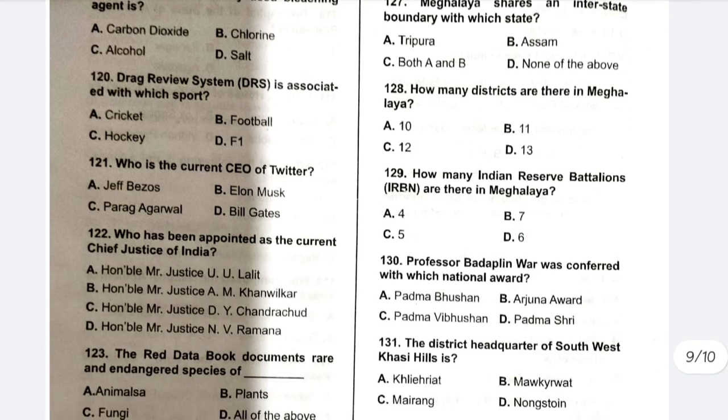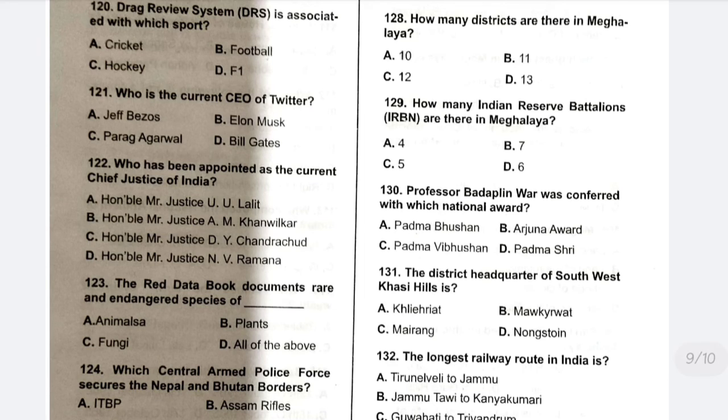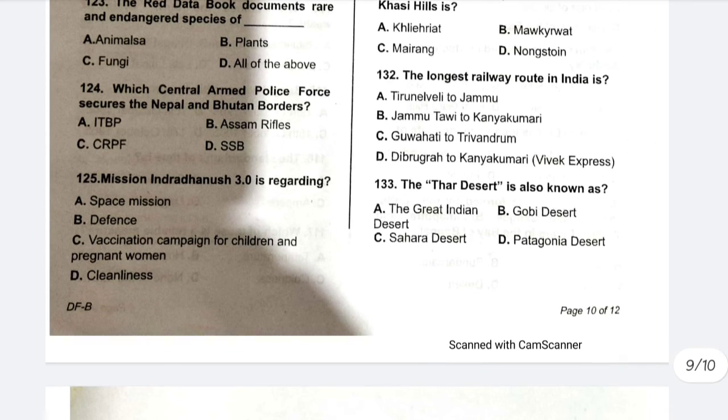How many India Reserve Battalions, IRBN, are there in Meghalaya? 4. Professor Badaplin Lyngdoh was conferred with a national award. This is D, Padma Shri. District headquarters of Southwest Khasi Hills is B, Mawkyrwat. The longest railway route in India is D, Dibrugarh to Kanyakumari. 133. Thar Desert is also known as the Great Indian Desert.